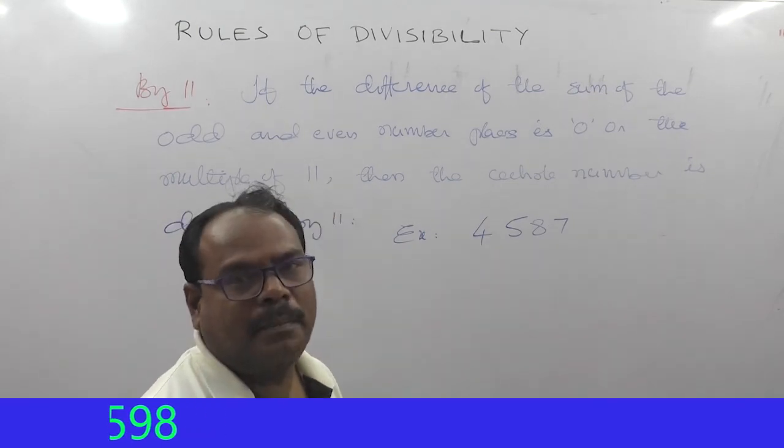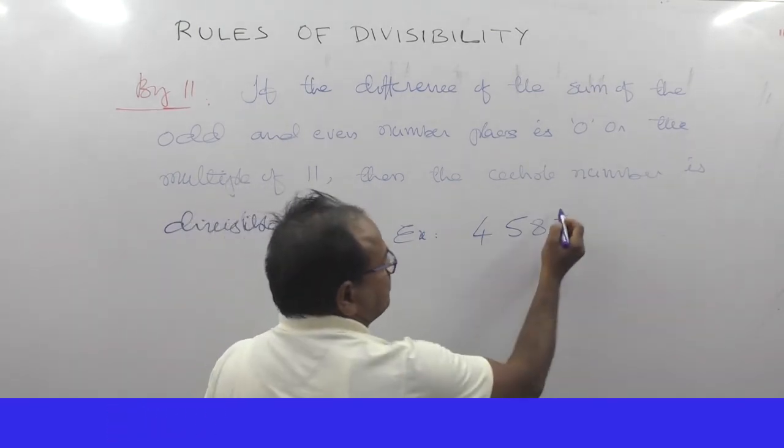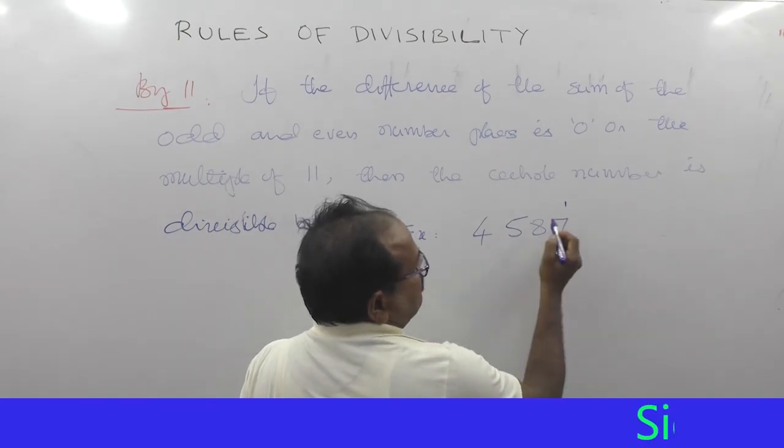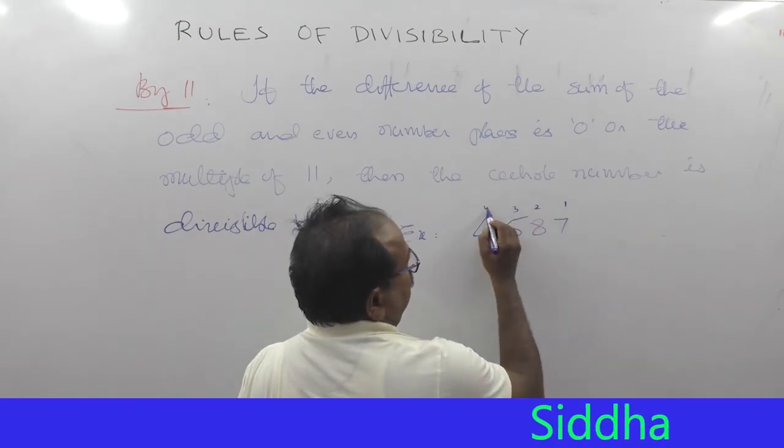For counting place value we count from the right side: first position, second position, third position, fourth position.